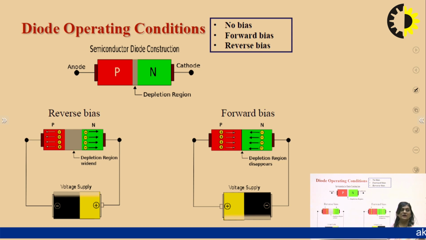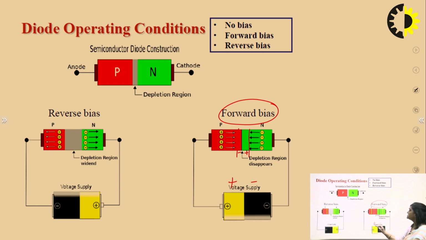So what we have to do, we have to overcome that barrier potential. Only then our diode will be in conducting state. So another bias is the forward bias. In forward bias, P is connected with the positive supply and N is connected with the negative supply. Here minus charge is there, here plus charge is there, and we have applied this plus, this minus. So this battery overcomes this barrier potential.